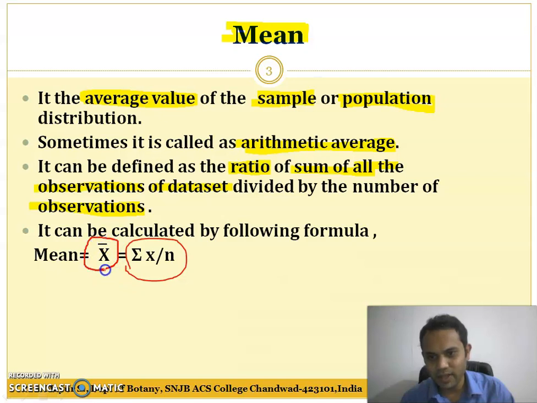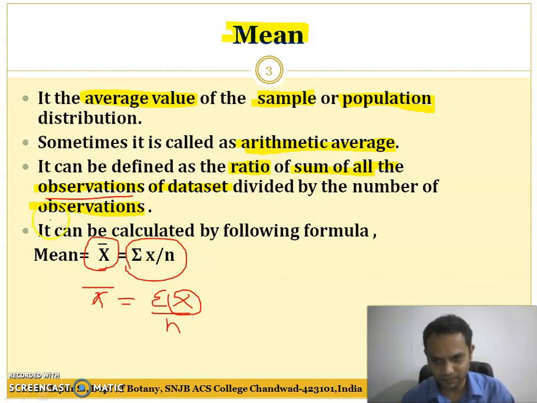X bar equals summation of x upon n. What is this x? X is the observation, and n is the number of observations.